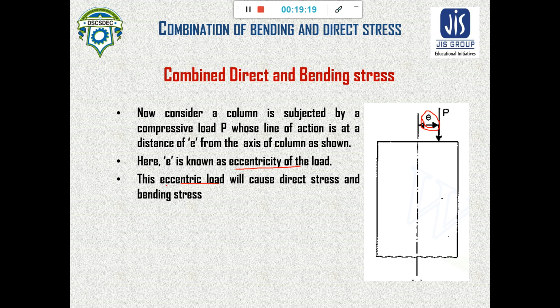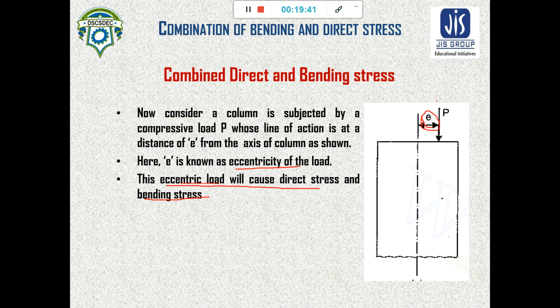This type of loading is called eccentric loading. This eccentric loading will cause direct stress and bending stress, which will be induced in the column.